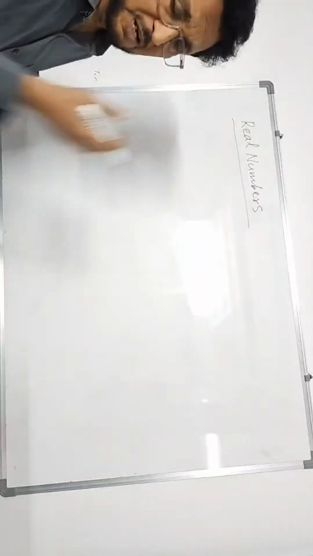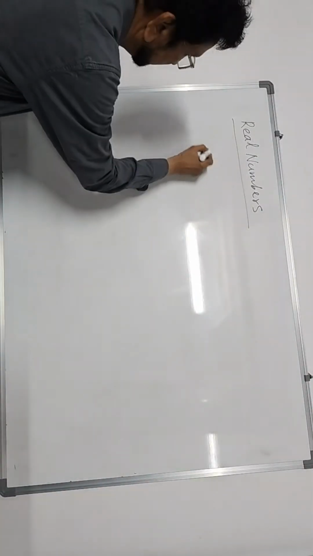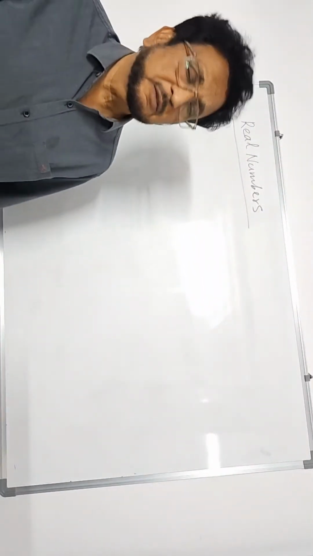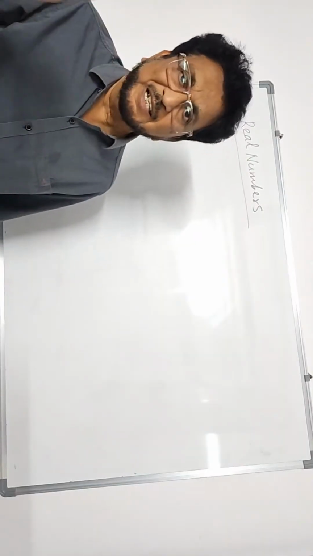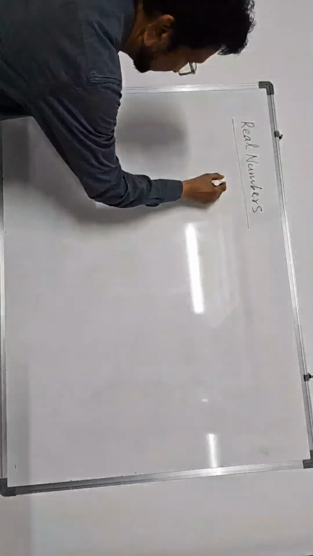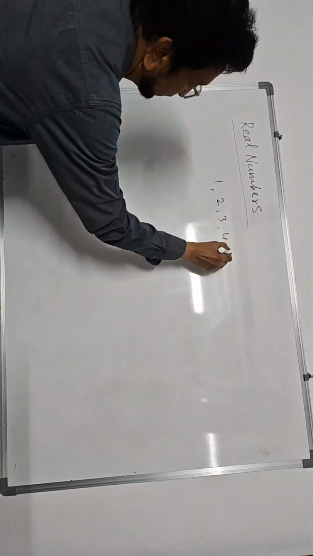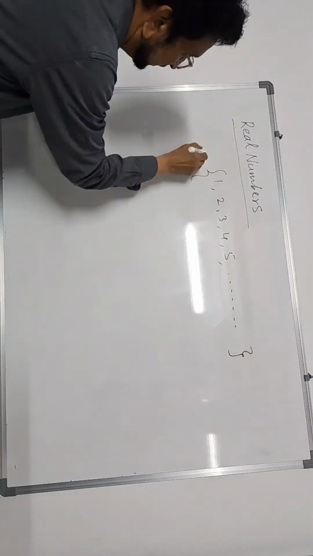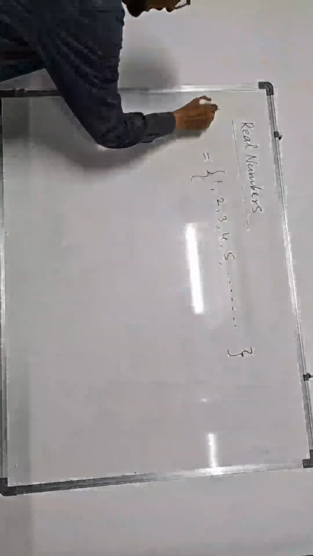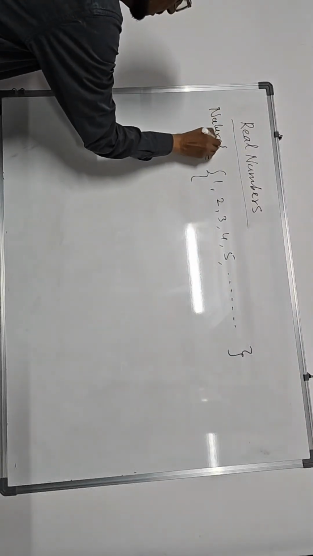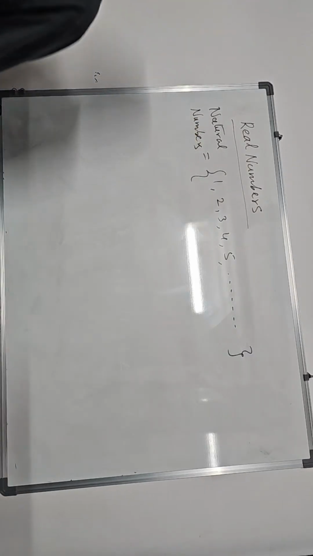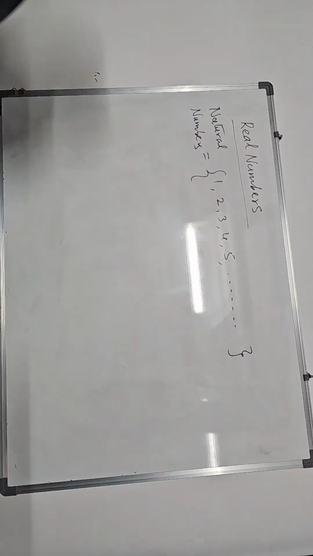See, before we start real numbers, we shall know about counting numbers. What are the natural counting numbers we use in day-to-day life? 1, 2, 3, 4, 5, 6. These are called counting numbers. 3, 4, 5, 6, 7, so on and so forth. These counting numbers are called as natural numbers.